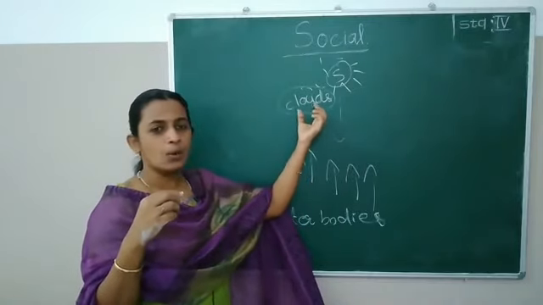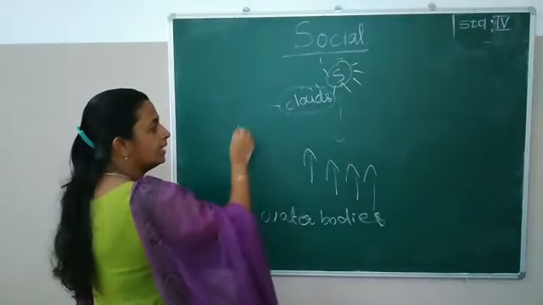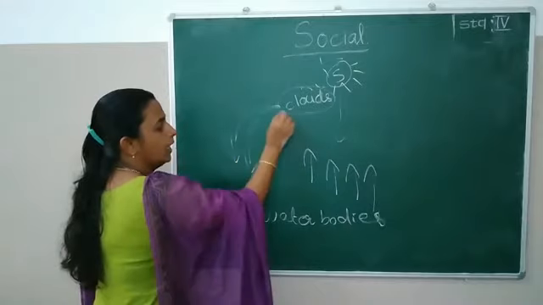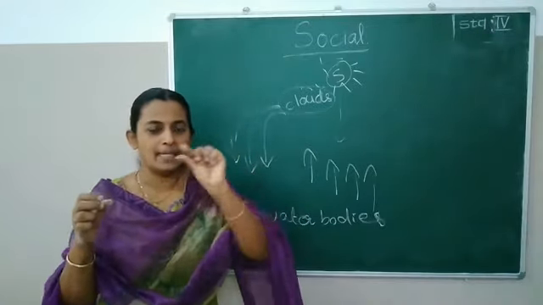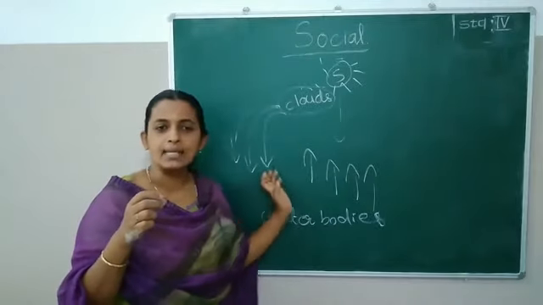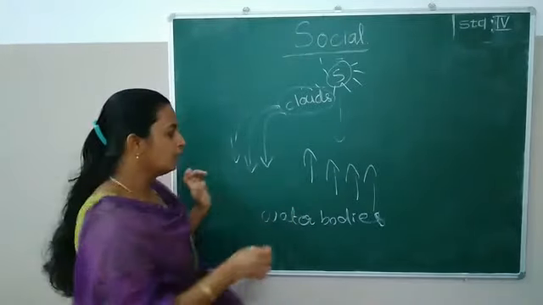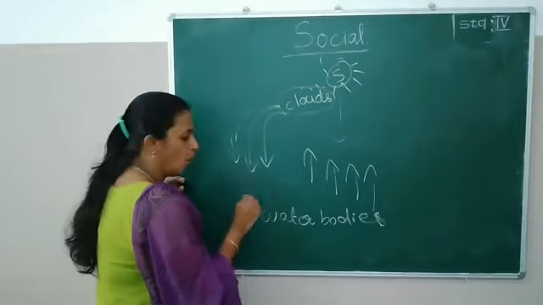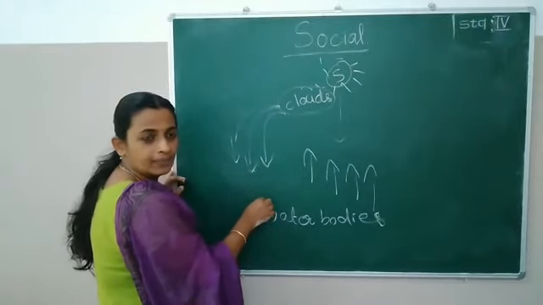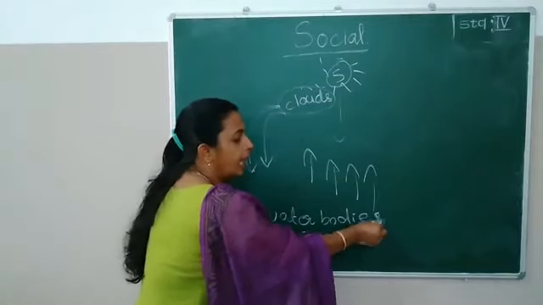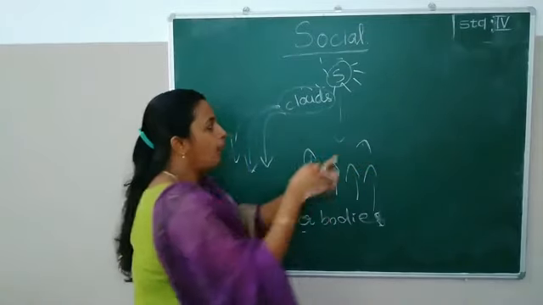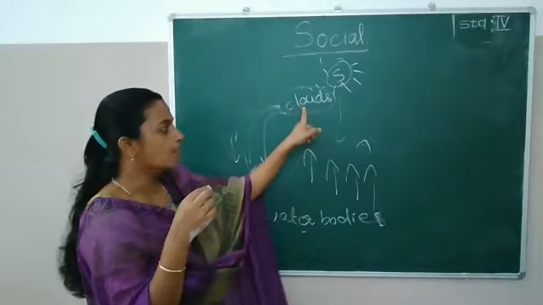And clouds cool down and in turn again reach the earth in the form of which one? Water droplets, or we can call it rain. And the rainwater reaches these water bodies again. And water from the water bodies again evaporates with the help of sun and forms clouds.